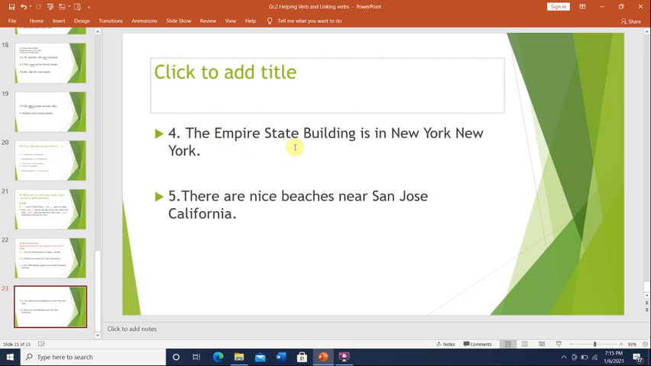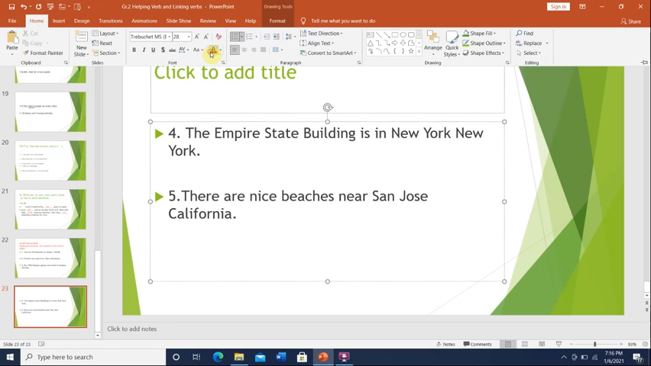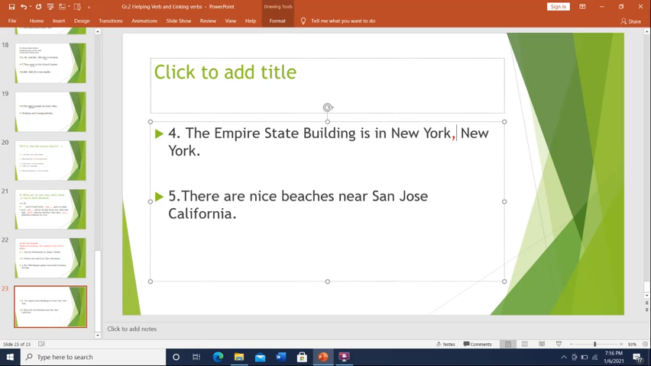Next, number 4. The Empire State Building is in New York, New York. The first New York is New York City, which is in a state called New York State. So I will put a comma after the first New York, because here it means New York City, and the second New York is the name of the state.